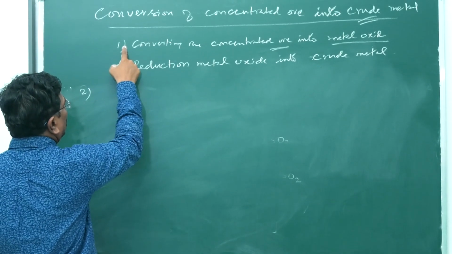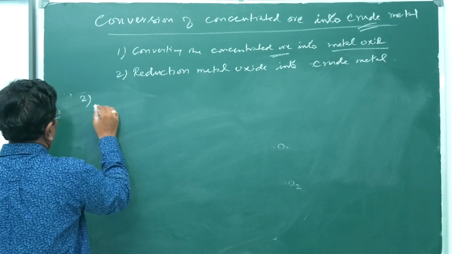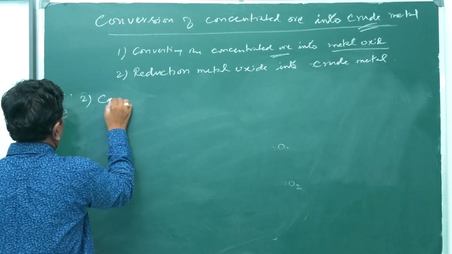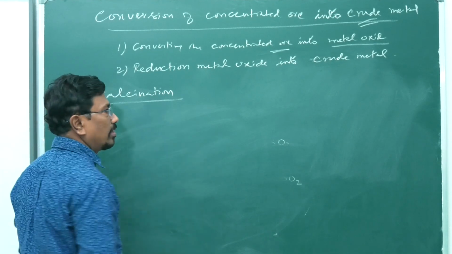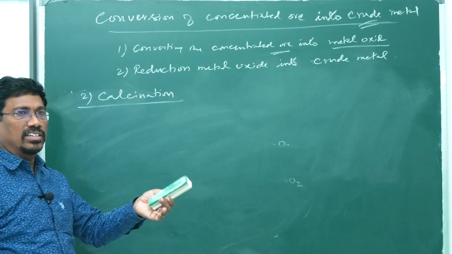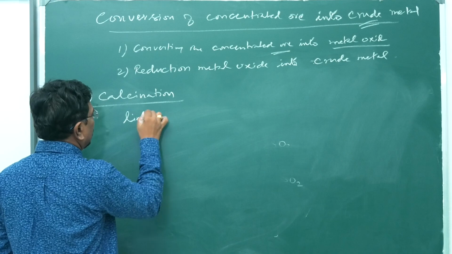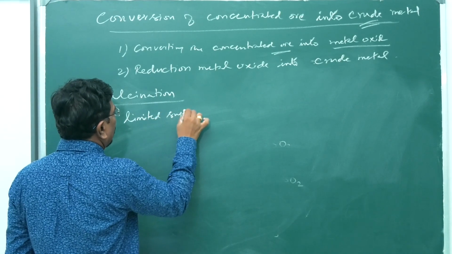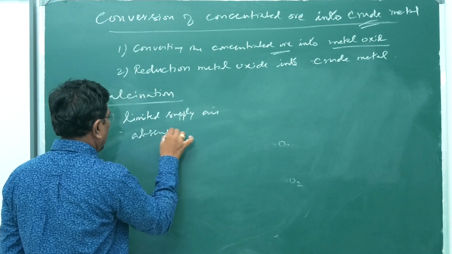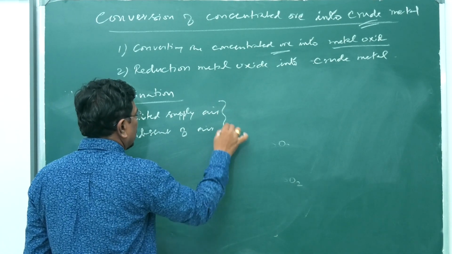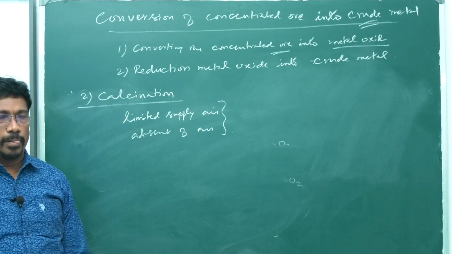So, here, converting the concentrated ore into metal oxide. First method, roasting; second method, calcination. In roasting, we use excess air, excess oxygen. In calcination, a limited supply of air or absence of air, either less oxygen or no oxygen.